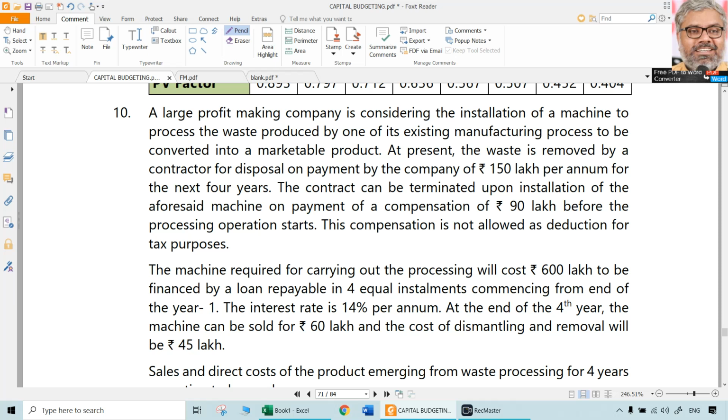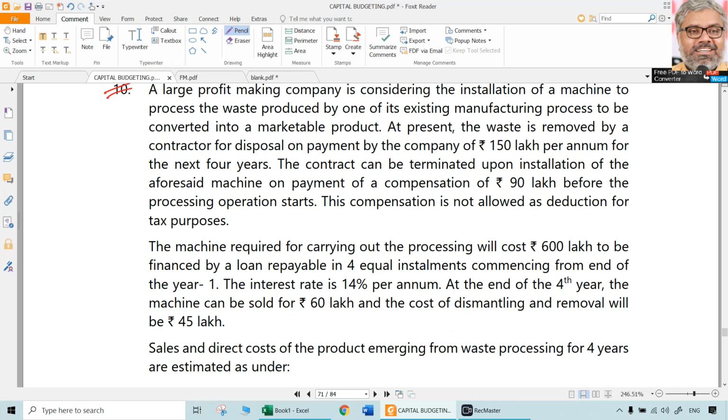A large profit-making company is considering the installation of a machine to process the waste produced by one of its existing manufacturing processes to be converted into a marketable product. All this story is just for general understanding. Already it is a profit-making company and it wants to install a machine for what? Waste management, basically, so that the waste can be converted to some marketable product. For example, molasses can be converted to alcohol, something like that.